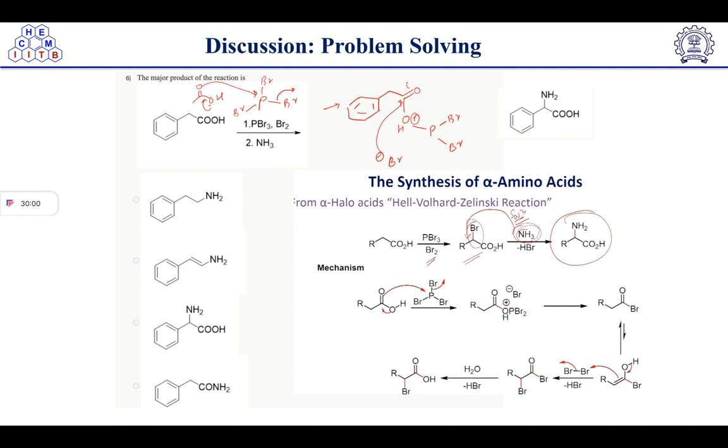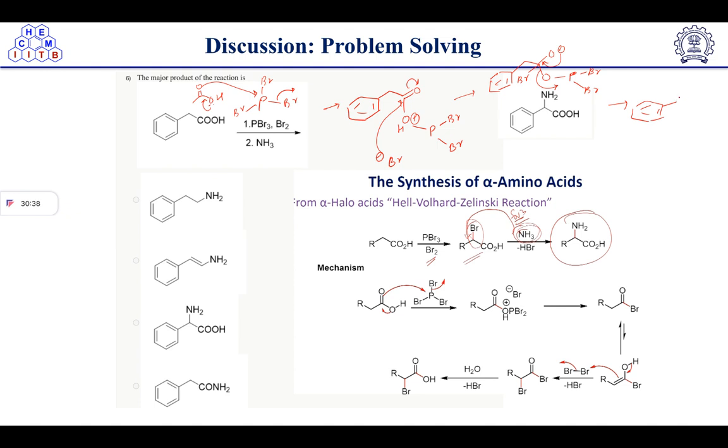I will show from this side, and after that I will write the intermediate again, then it will be easy for you to understand. Suppose here we are doing this way, right? Now this negative charge will push here and act as a good leaving group and it will knock out. So we will get here acid bromide.